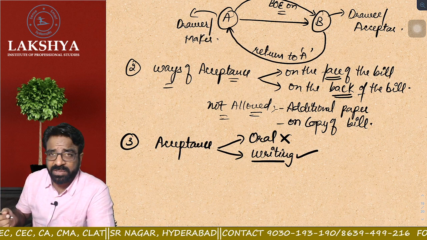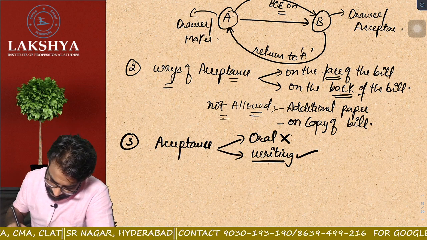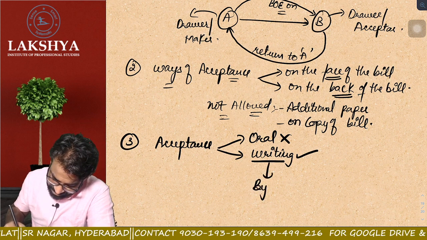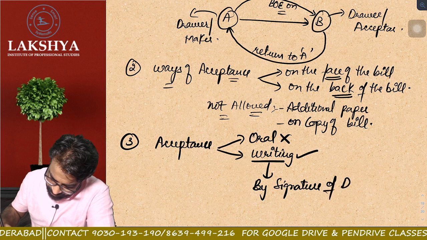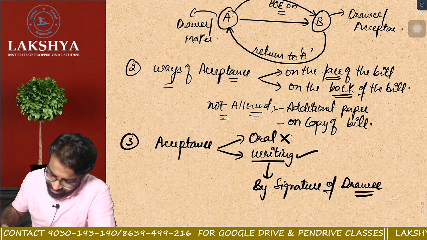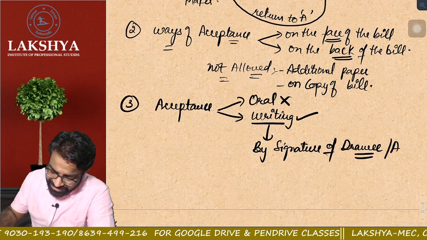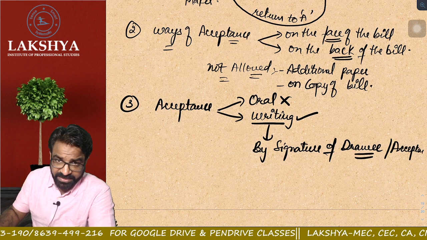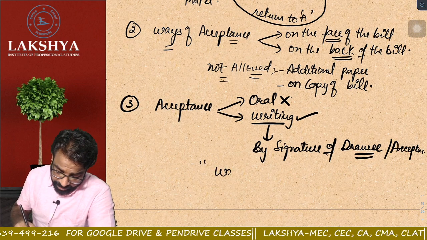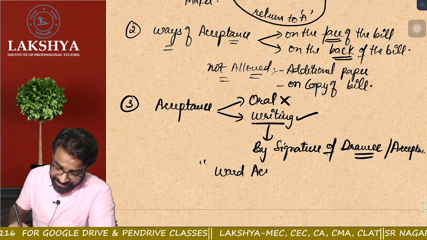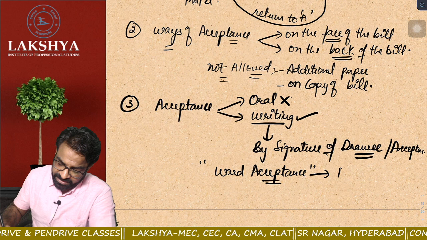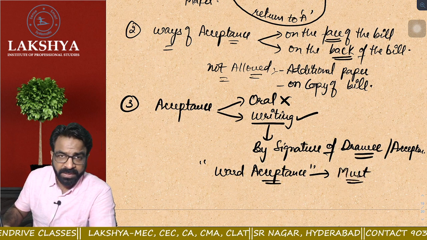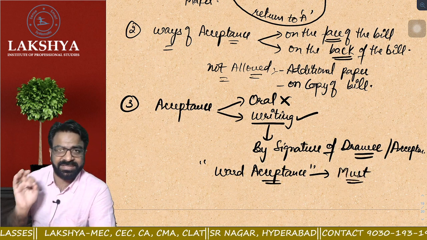Now, writing means what? Writing means by signature. Writing means by signature of the drawee. Who has to sign? The drawee or acceptor must sign. Now listen carefully. Sir, whether the word acceptance should also be written, whether the word acceptance is a must? The answer is no. Only signature is enough.